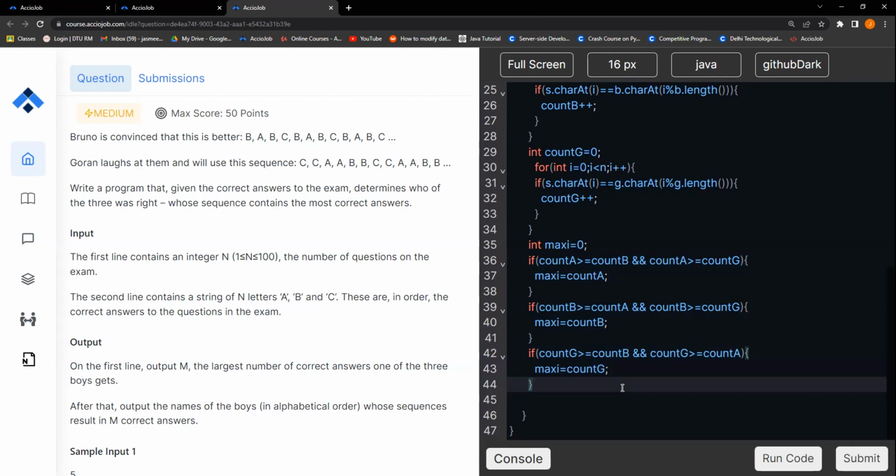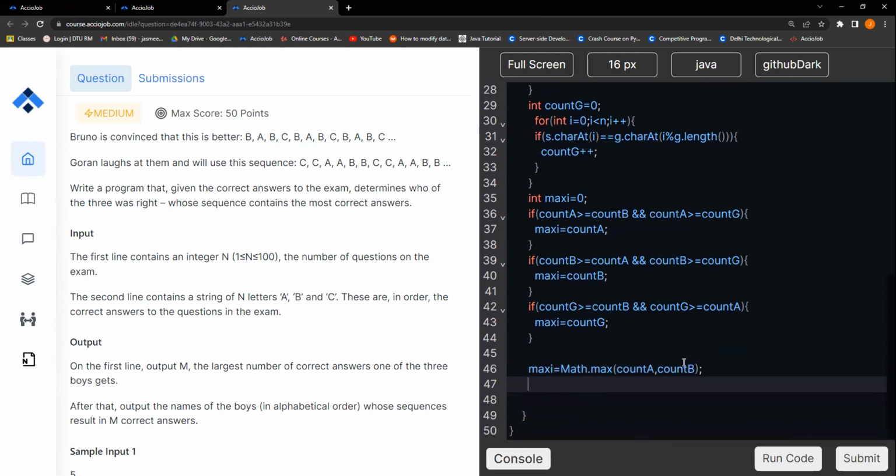One way is this. The next way we can do is maxi is equals to Math.max of count A comma count B. So this will be giving me the maximum among count A and count B.